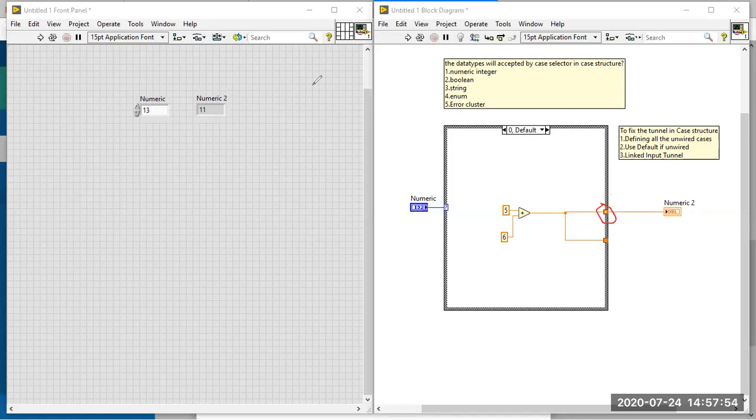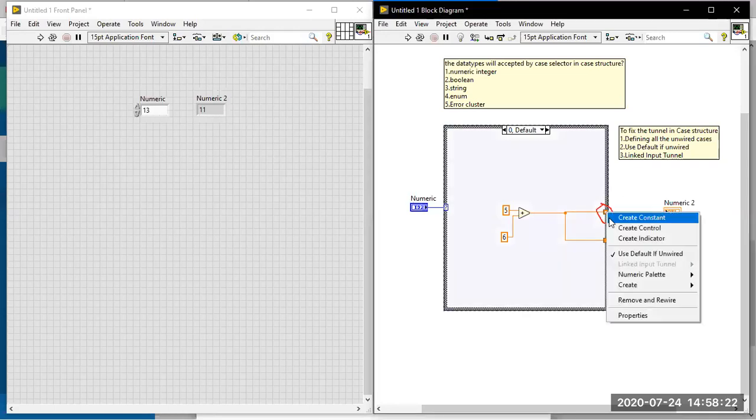Both are different, because some people think use default if unwired will take the default case. It will not take the default case. The case is available, but what happens is that it will provide a default value. That is the use default if unwired tunnel. Understood this one? We have one last tunnel available, the linked input tunnel. We'll discuss that linked input tunnel.